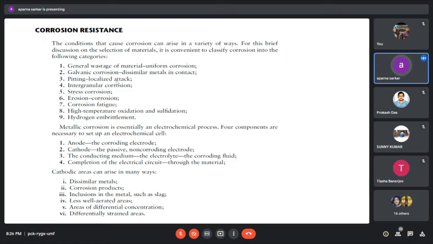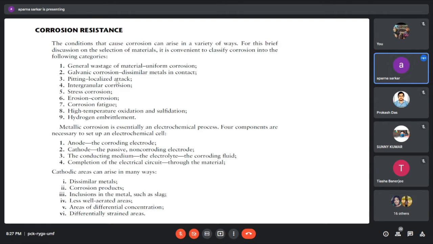What problem can we see in our industry, and which properties are responsible for this corrosion? Okay, there are different ways and many reasons by which the instrument, the metal part or the product gets corroded.